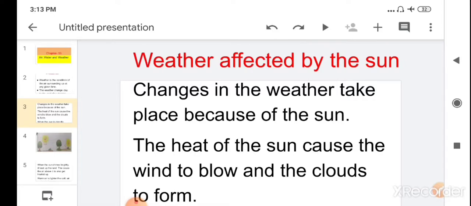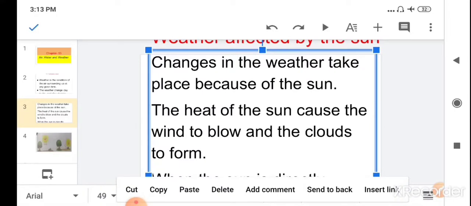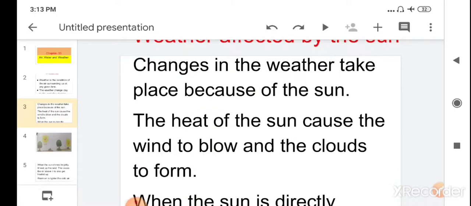Children, it is the heat of the sun that causes the wind to blow and the clouds to form. The sun is the main reason for the wind to blow, and it is a cause for the formation of clouds. So the heat of the sun causes the wind to blow and the clouds to form.